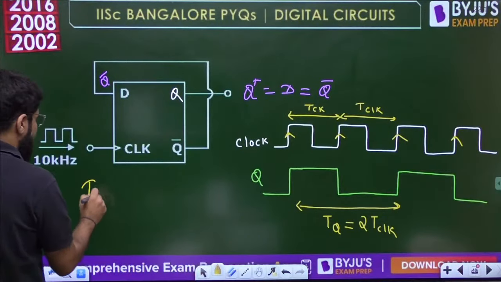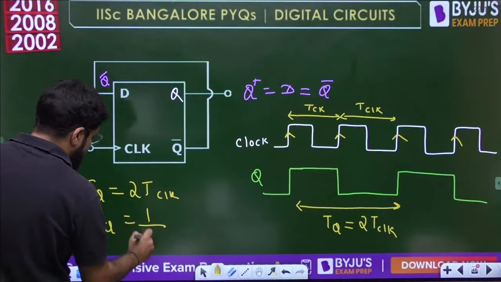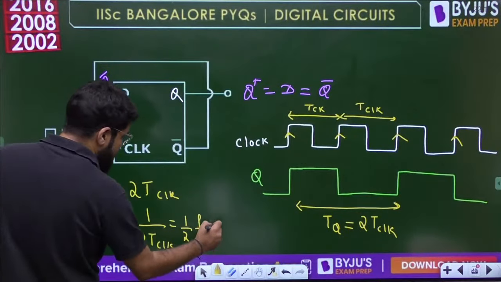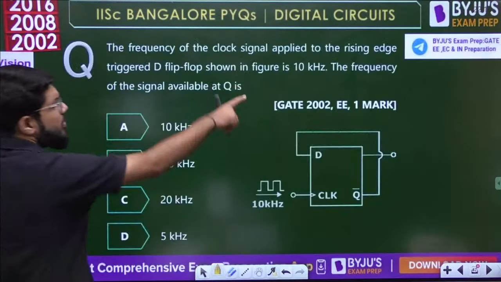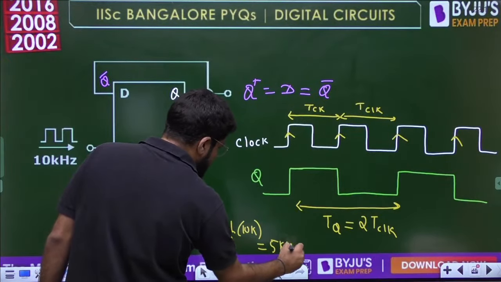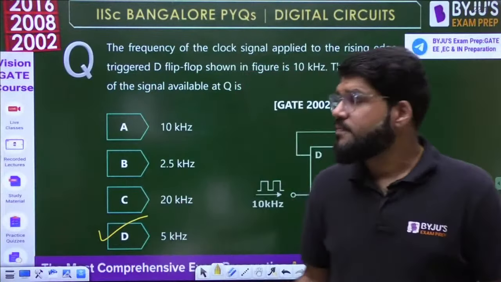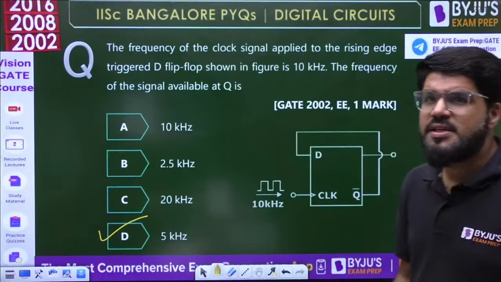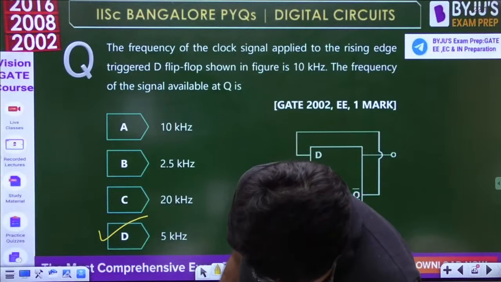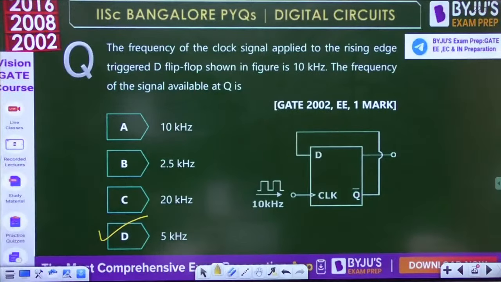So what is the time period of the Q waveform? It is 2T clock. So what is the frequency? Frequency is the reciprocal of time period, 1 upon 2T clock, and 1 upon T clock is the frequency of the clock. So this is half of the frequency of the clock given, and the frequency of the clock given was 10 kilohertz. The answer is 5 kilohertz. The correct answer is option D, 5 kilohertz. Very simple.